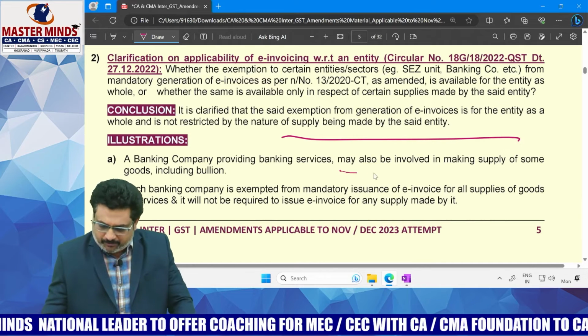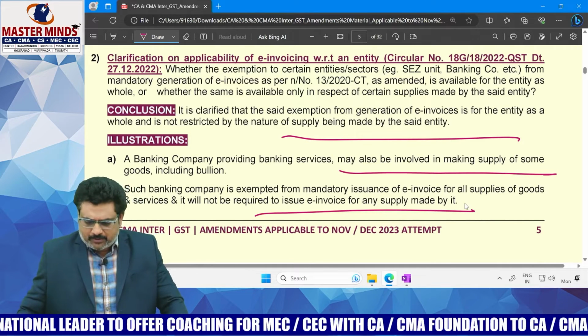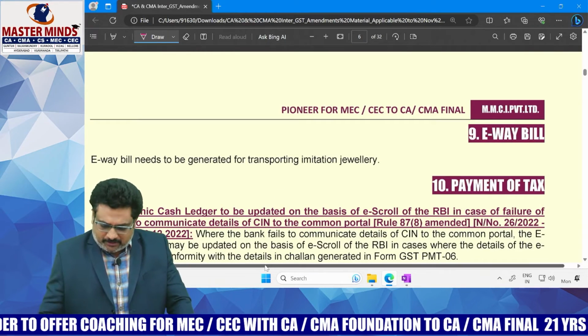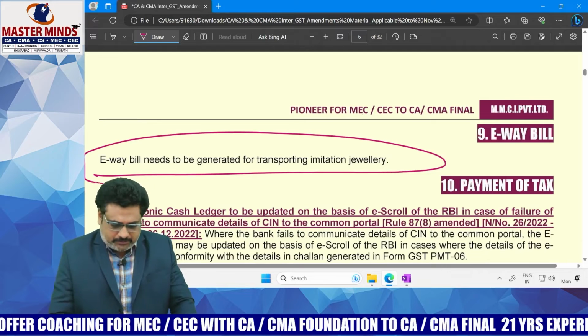See, this is the point you need to remember. Okay? And another point here is with respect to e-way bill.